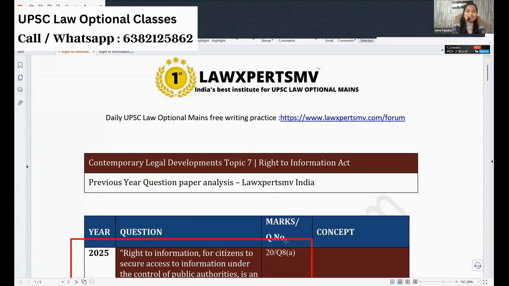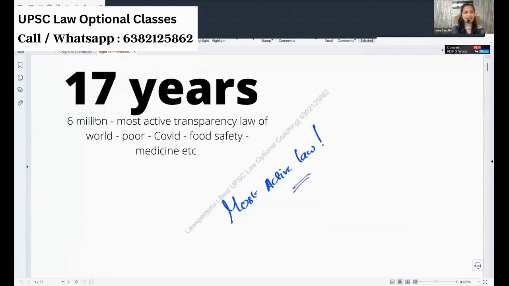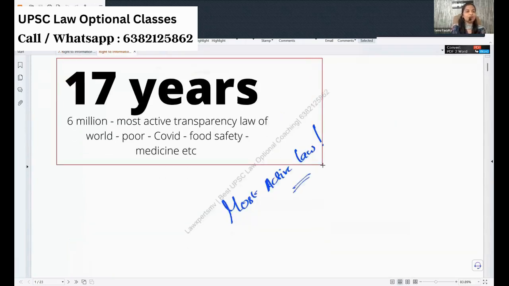So welcome to Lawxpertsmv India. Today we are going to decipher the RTI Act, a 17-year-old law which has 6 million active participants. That is, 6 million have used this act like that. Okay, it is very useful for what? For creating transparency. How is transparency achieved? What is the history of this act? All that we are going to deal with now.